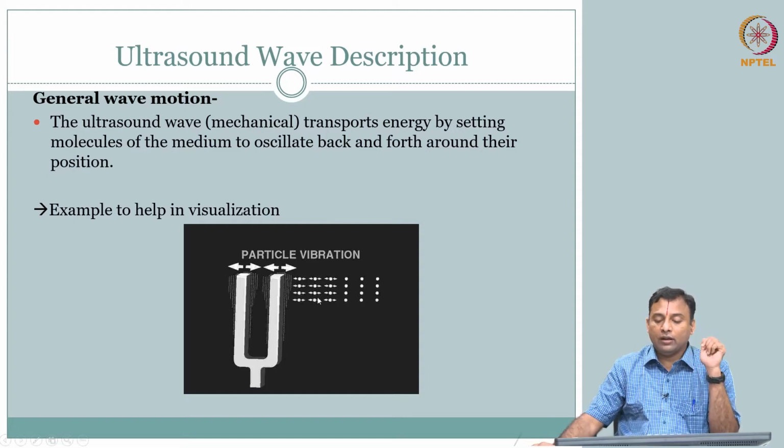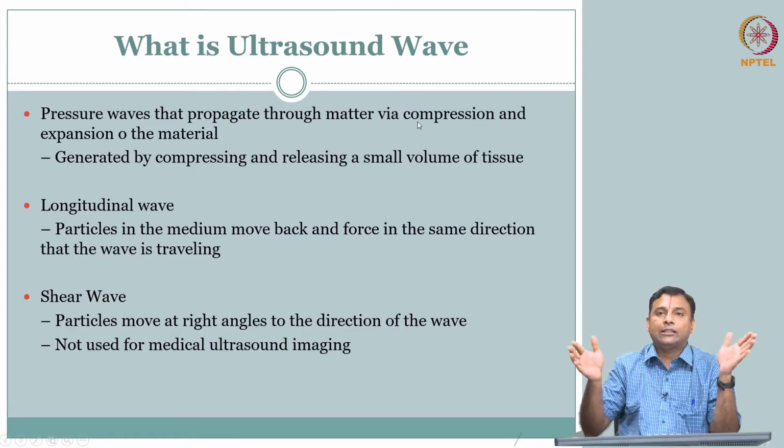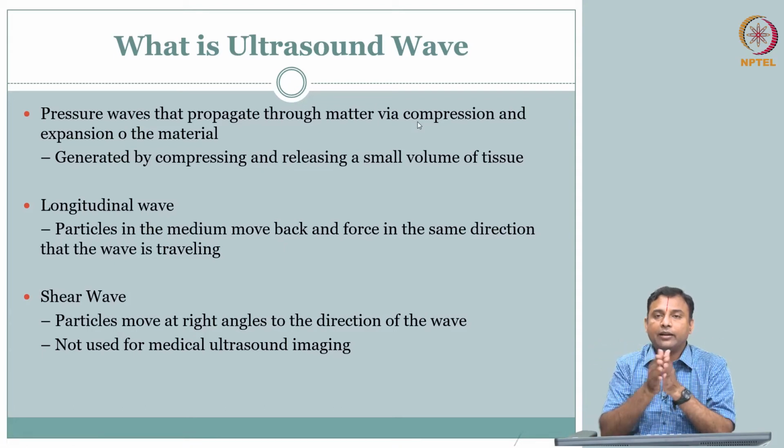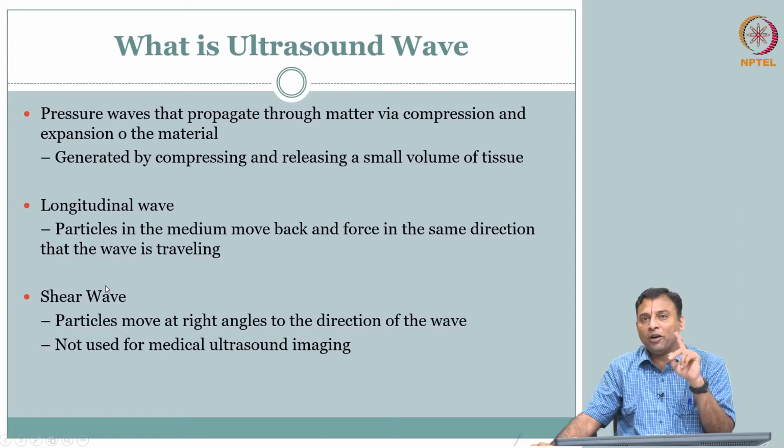Depending on the type of particle motion and the direction in which the wave moves, we can have different types of waves. A pressure wave propagates through matter via compression and expansion of the material. There are at least two types we will recognize in this slide, and then move on with only one.